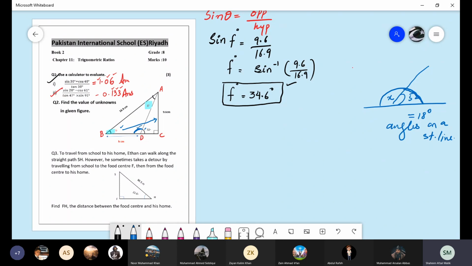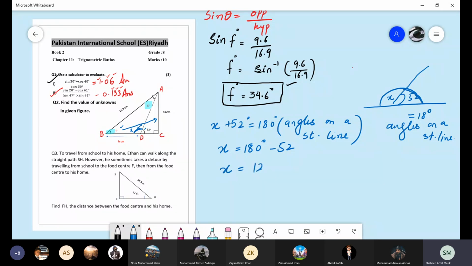So how will you find this missing part? First of all, this angle we will name x. x plus 52 degrees is equal to 180 degrees, and we will write the reason here: angles on a straight line. x is equal to 180 minus 52, so x comes to 128. It means this part of the angle is 128.